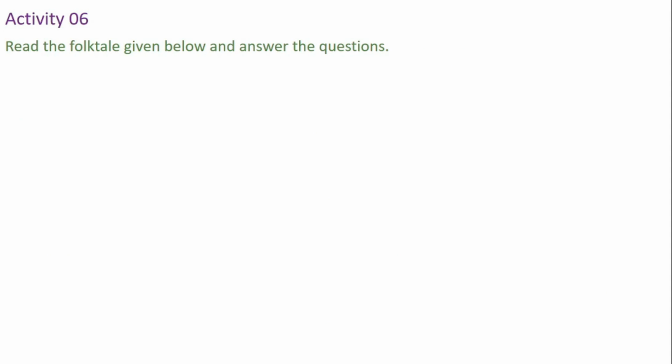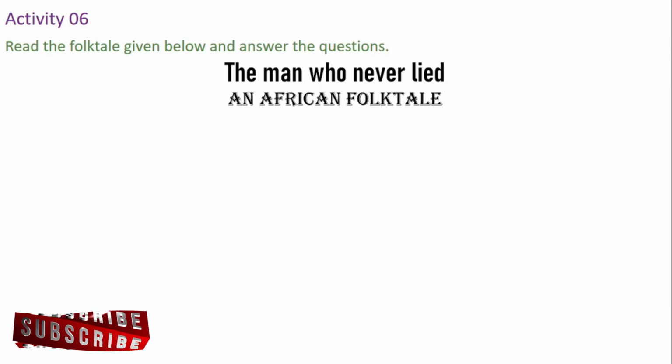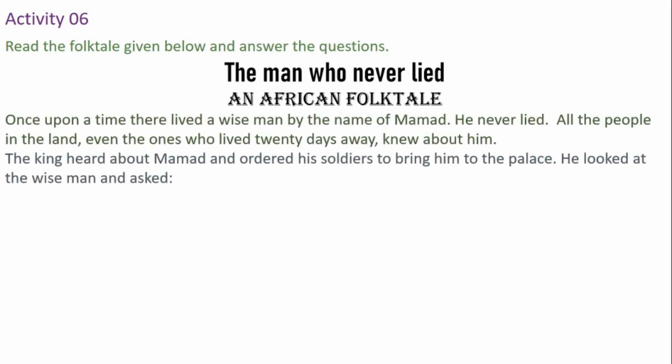Activity 6. Read the folktale given below and answer the questions. The Man Who Never Lied, an African folktale. Once upon a time, there lived a wise man by the name of Muhammad. He never lied. All the people in the land, even the ones who lived 20 days away, knew about him. The king heard about Muhammad and ordered his soldiers to bring him to the palace.